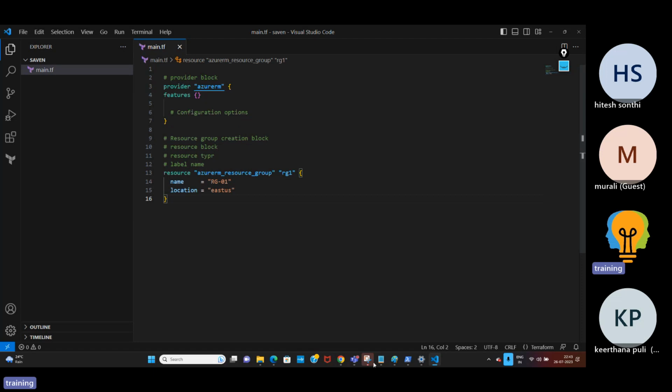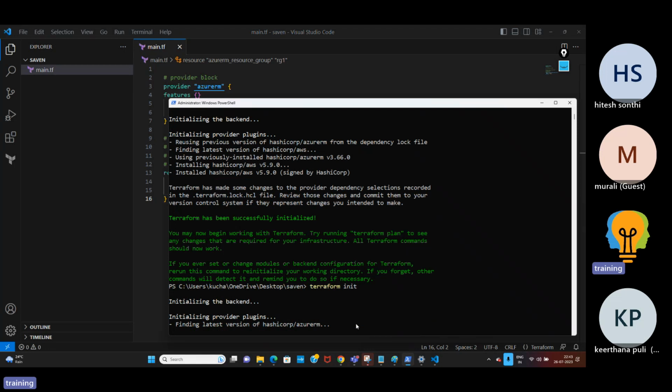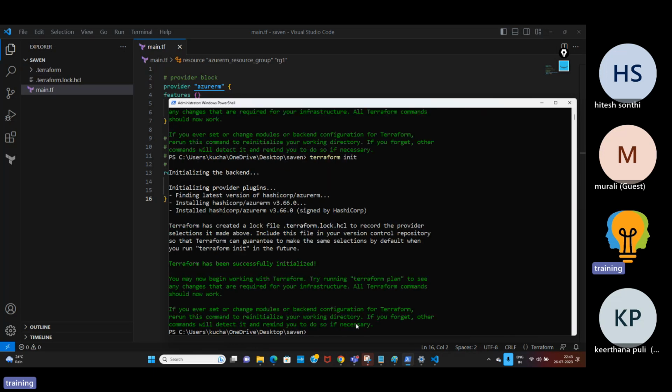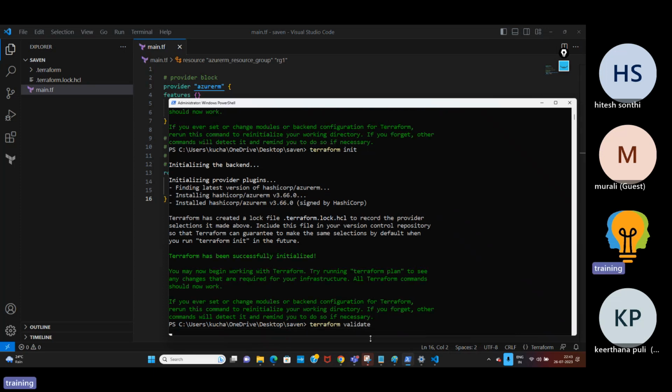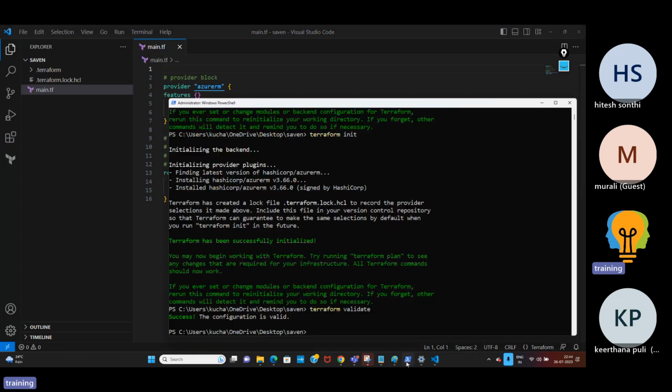So let us run the code now. Do I need to run init again and again? The initialization is not required. Once you have run it, it is fine. You don't need to run the Terraform initialization again and again. I'll say terraform validate. When I validate, it will check the syntax of the code, whether the code is perfect or not. If I see here, you can see the configuration is valid.